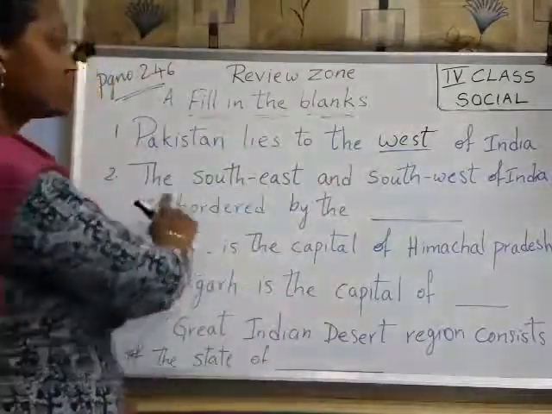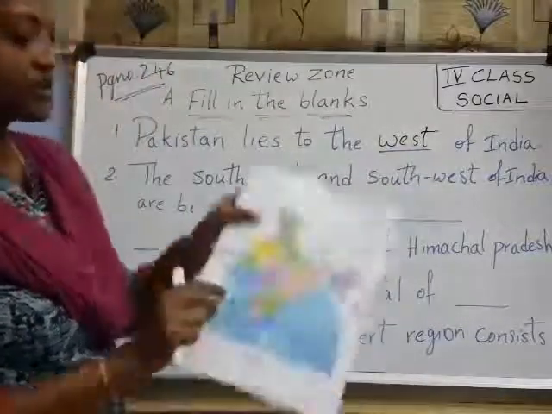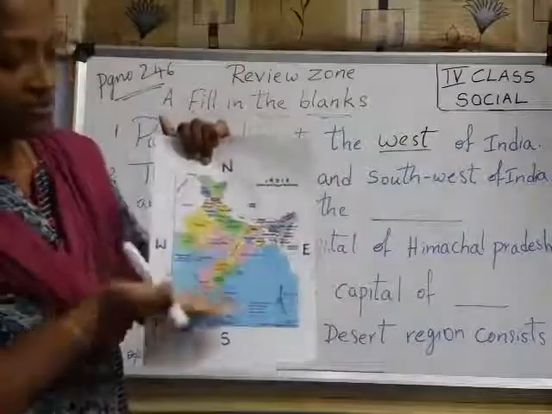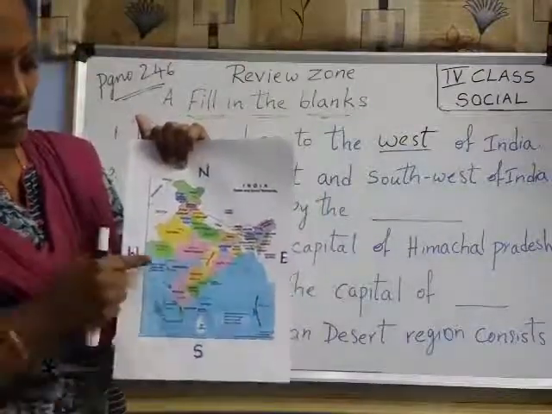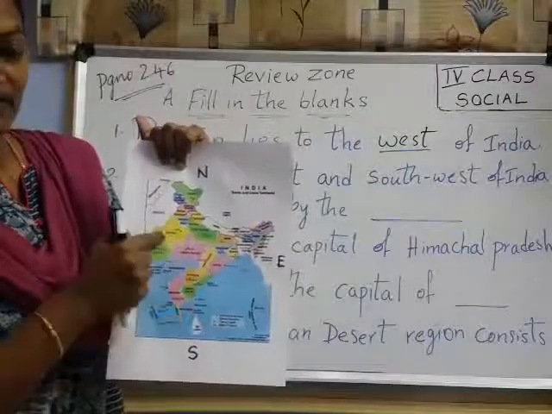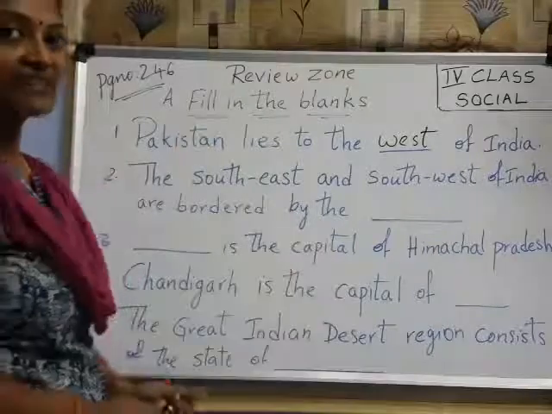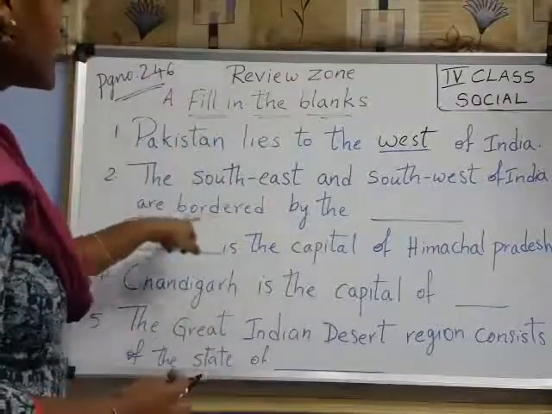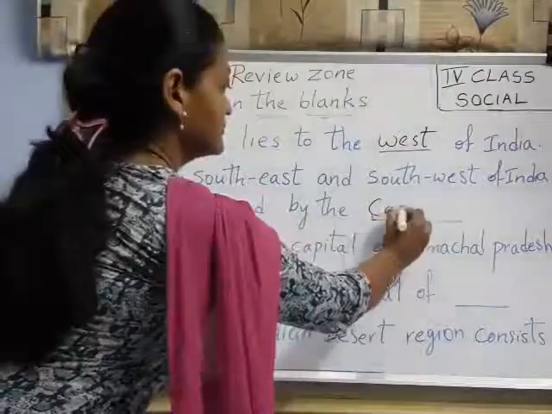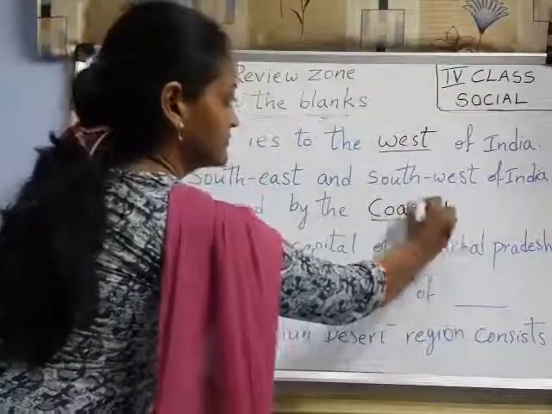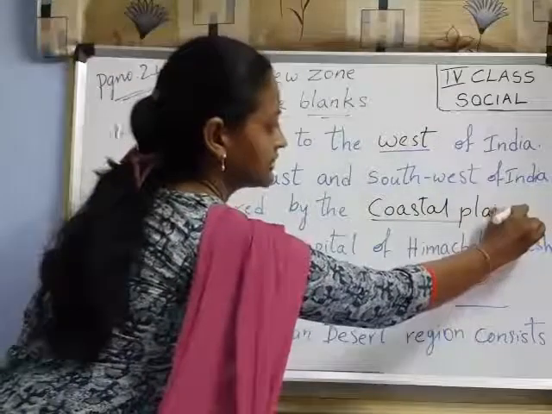Next, coming to southeast and southwest of India. Southeast and southwest means what? This is south side, right? South east and south west. What are the borders here? Those are called coastal plains, right? These are bordered by what? Coastal plains. Okay, write down this bit.